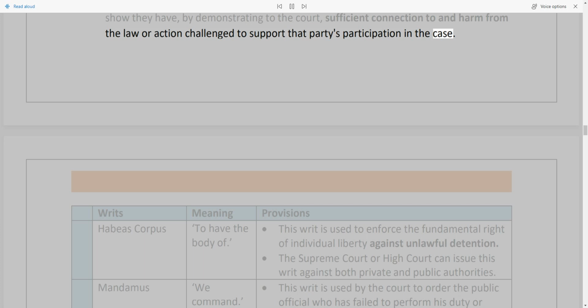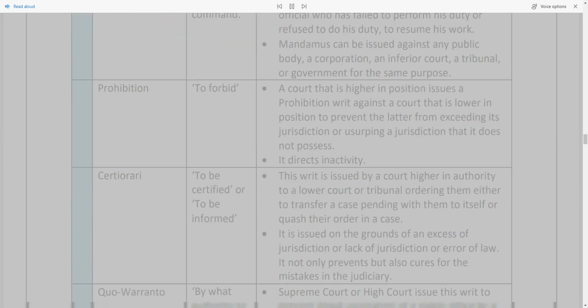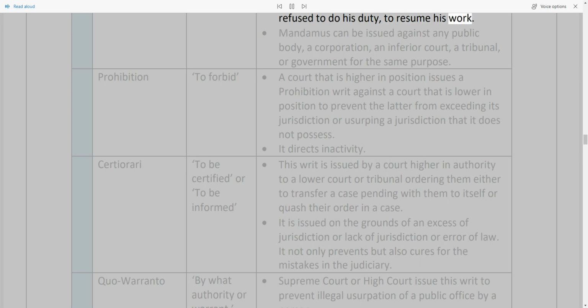Writs, meaning provisions. Habeas corpus: to have the body of. This writ is used to enforce the fundamental right of individual liberty against unlawful detention. The Supreme Court or High Court can issue this writ against both private and public authorities. Mandamus: we command. This writ is used by the court to order the public official who has failed to perform his duty or refused to do his duty, to resume his work. Mandamus can be issued against any public body, a corporation, an inferior court, a tribunal, or government for the same purpose.